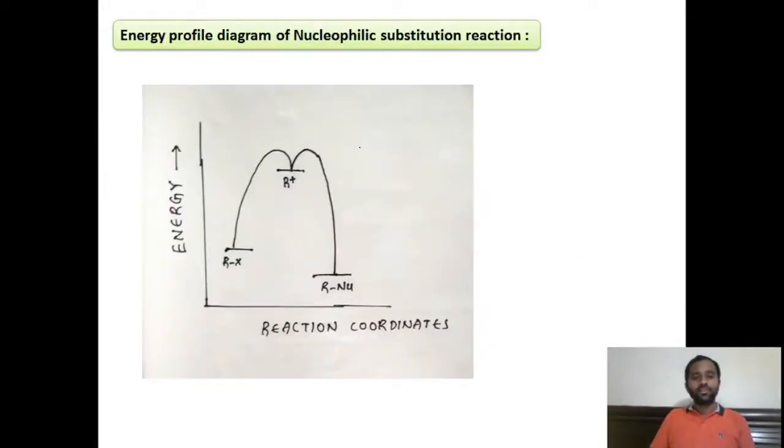Right. Coming to the energy profile diagram of the nucleophilic substitution reaction, this is the diagram. On the y-axis I have taken the energy, and on the x-axis the reaction path, also known as the reaction coordinate. At the left side I have taken the reactant. This reactant is converted into product along the reaction path, and this reaction takes place via an intermediate, that is the carbocation intermediate. And this takes place in two steps. This is the first step, this is the second step.